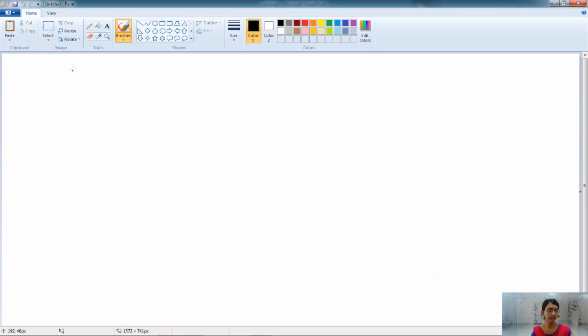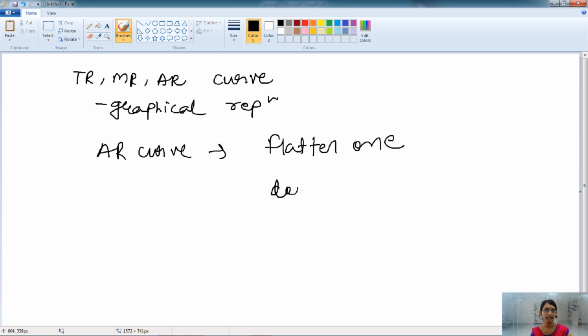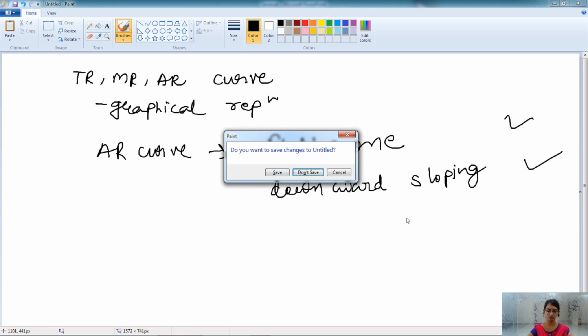Here let's move on to the total revenue, marginal revenue and the average revenue curve. It is the graphical representation. The average revenue curve is of two types. It is the flat one and the second one is the downward sloping. We will understand both of these, the flat one and the downward sloping.